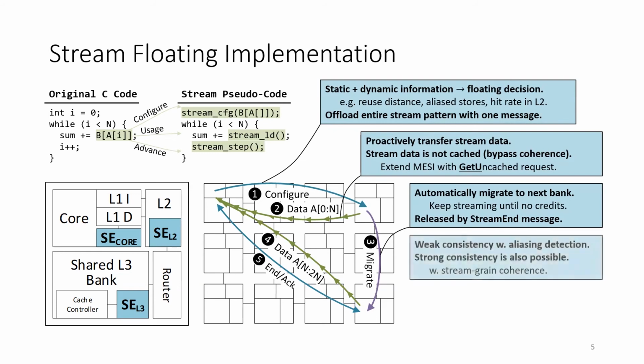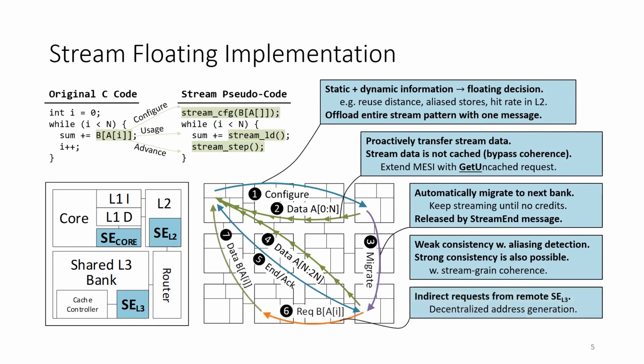Floating streams can be integrated into both weak and strong consistency models with our proposed aliasing detection scheme. To complete this example, the L3 stream engine can also issue indirect requests on behalf of the core, achieving decentralized address generation. We evaluate stream floating by extending the LLVM compiler and the gem5 simulator.